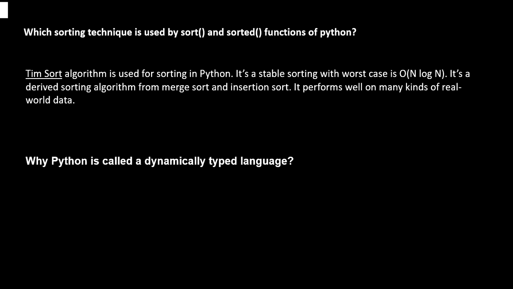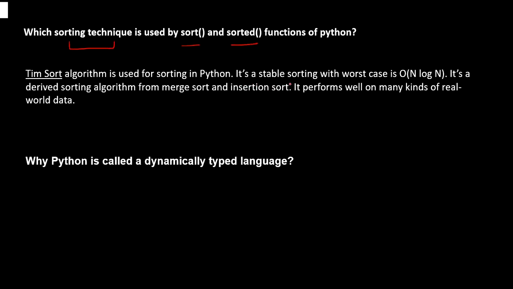So here is our first question: which sorting technique is used by the sort and sorted functions of Python? We generally know about these functions, sort and sorted, but we are not aware of which sorting algorithm is being used for them, right? So the timsort algorithm is used for sorting in Python. Make sure that you are aware of it, because there are high chances that this sort of question can be asked in your interview.